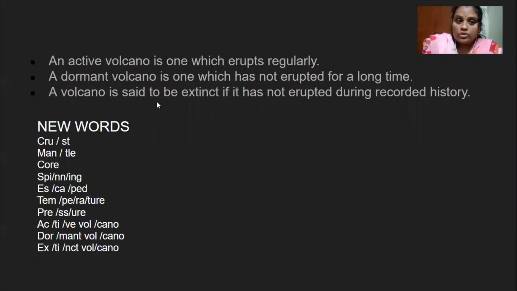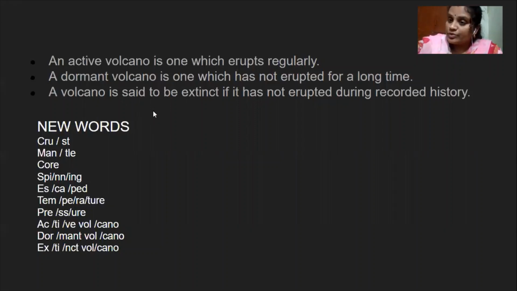A volcano is said to be extinct if it has not erupted during recorded history.